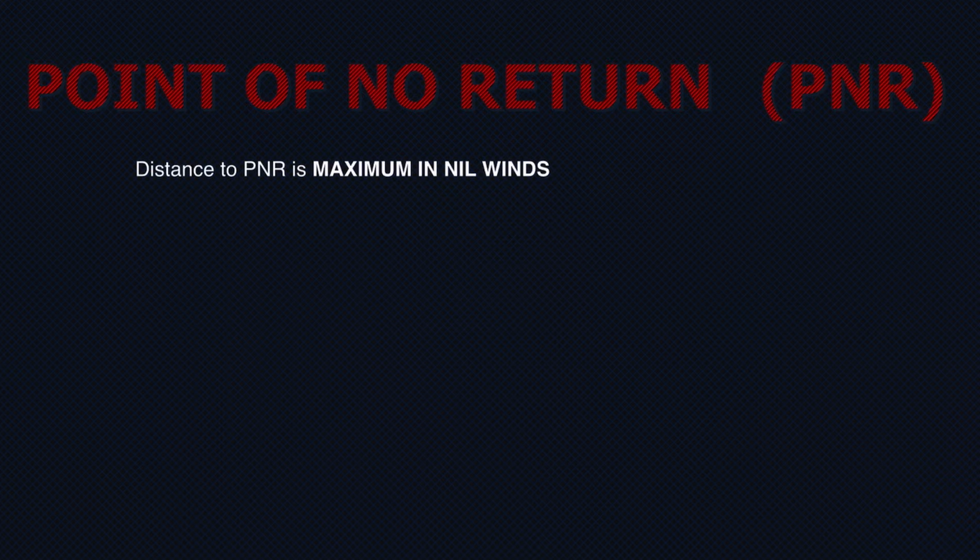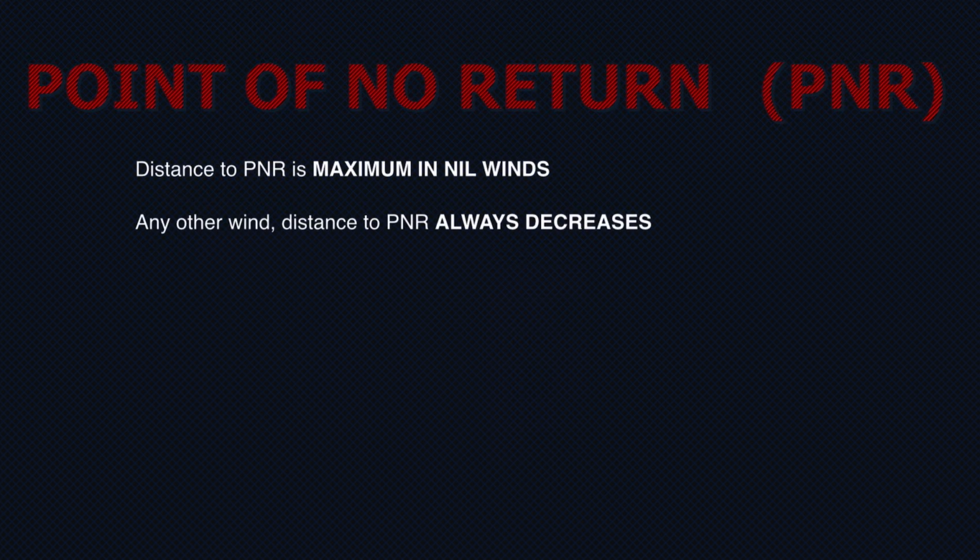Okay, so before I end this video, let me talk about some important derivations or important exam questions you can get from PNR. So the first one says that the distance to PNR is maximum in nil winds. So if there is a nil wind condition, then only the distance to PNR will be maximum. Any other wind except for this, the distance to PNR will always decrease. You can take endless examples to prove this fact. First find the PNR in nil winds and then take any wind component and find the PNR. The second PNR will always come out to be lesser than the first one because in nil winds it is maximum.